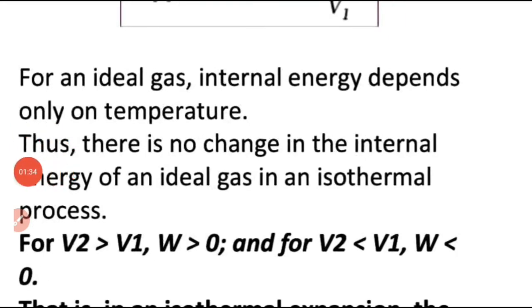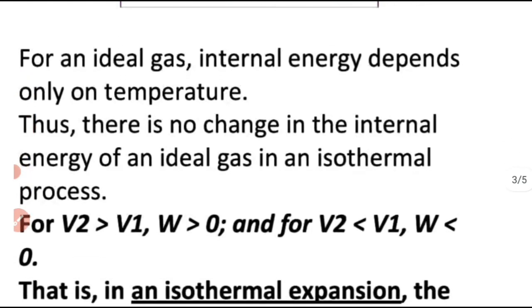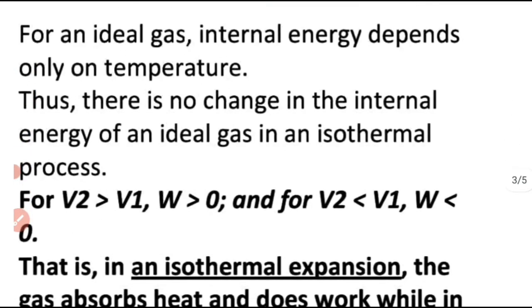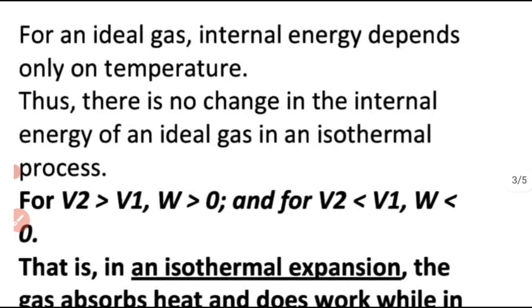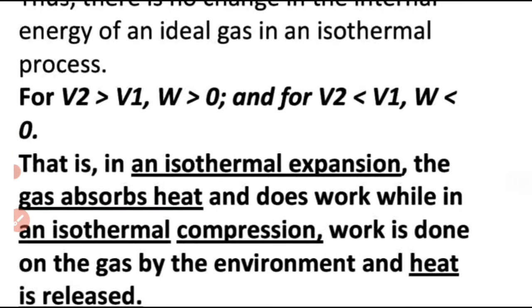And if V2 is less than V1, W will be negative, and it means that work is done on the system. Work done by the system means it is an expansion, and work done on the system means it is a compression. That means in an isothermal expansion, the gas absorbs heat and does work.